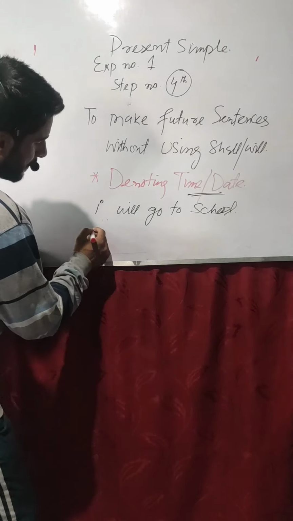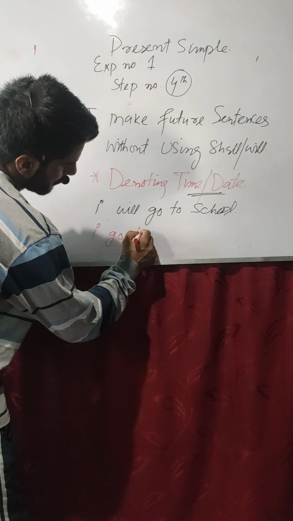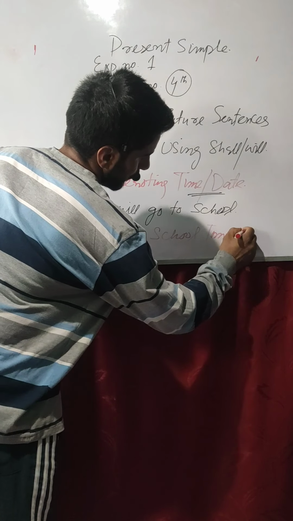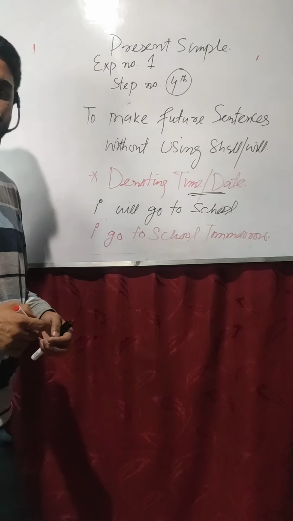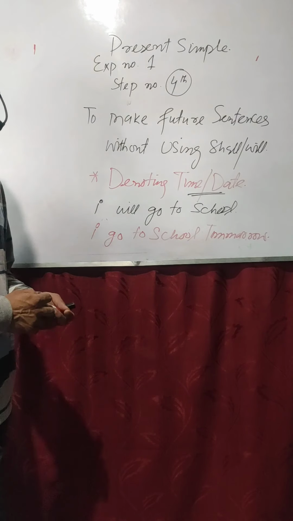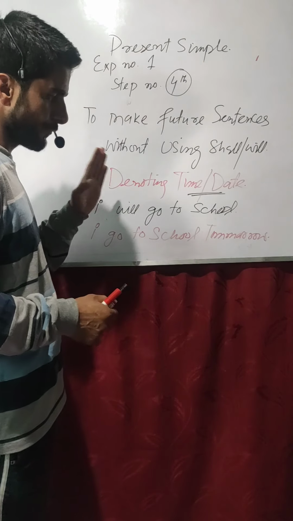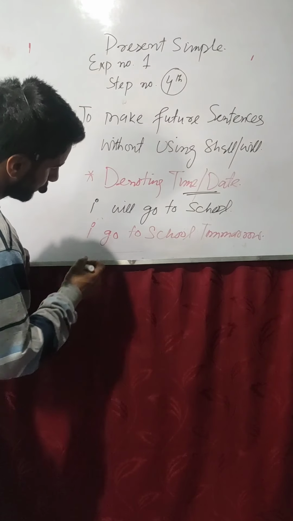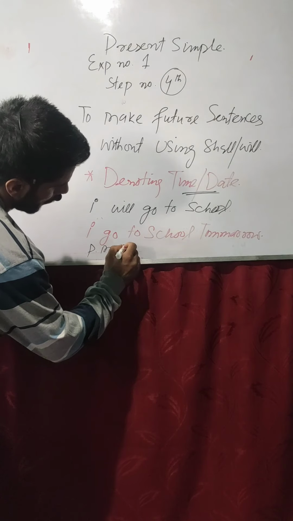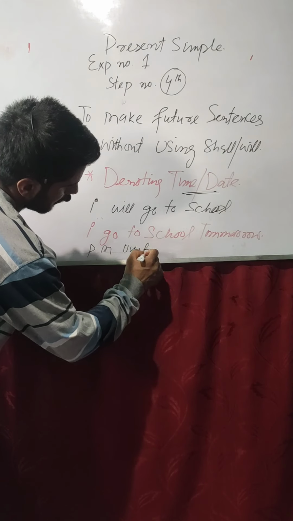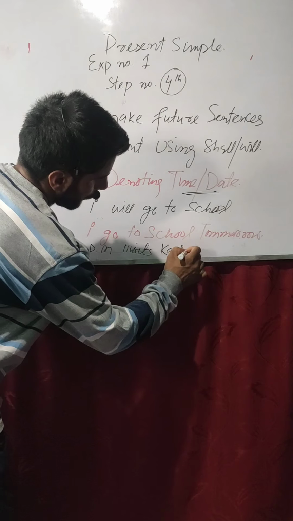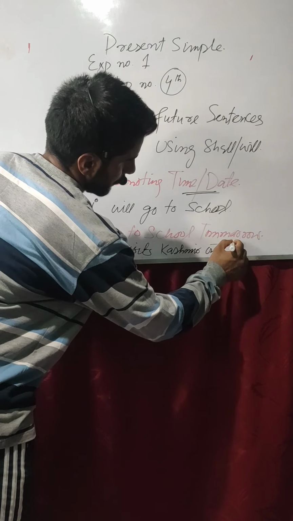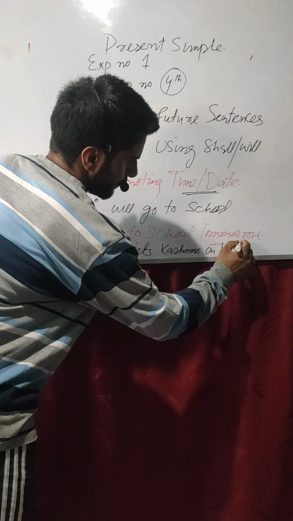How we do that is, I go to school tomorrow. Okay, this is the sentence which you can use. And when we talk about this, or you simply say that PM visits Kashmir on 1st August.